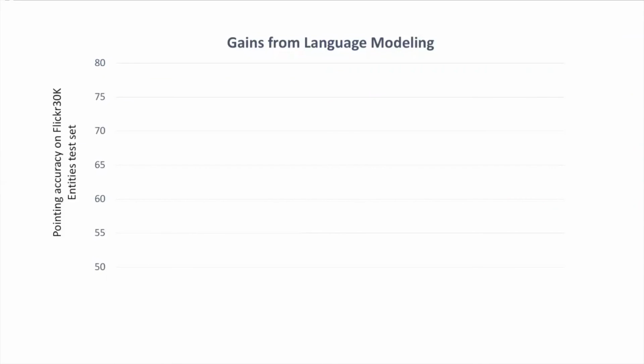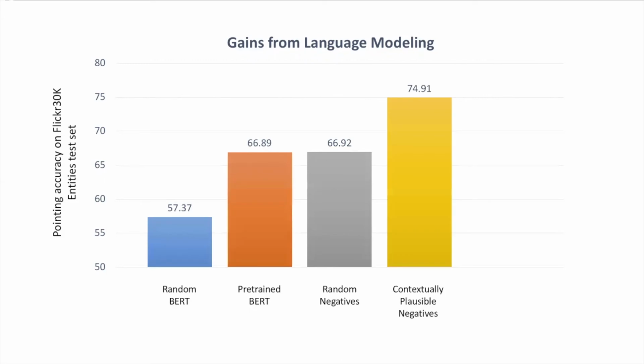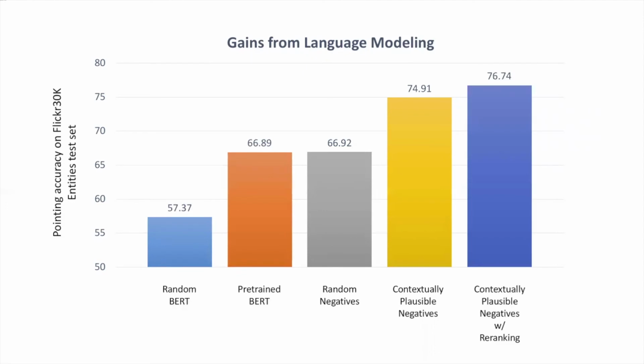We perform an ablation study to understand the gains from using language models as feature extractors and for negative caption construction. We begin by looking at models trained without negative captions. We observe a roughly 10-point gain from using pre-trained BERT features as opposed to using outputs of a randomly initialized BERT as language representations. Randomly sampling negative captions from the dataset yields roughly the same performance as not using negative captions. However, using contextually plausible negatives yields an 8-point gain in performance, and rejecting near synonyms and hypernyms using re-ranking yields another 2-point gain. Overall, using the language model to construct negatives yields a significant gain in addition to their contribution as feature extractors.